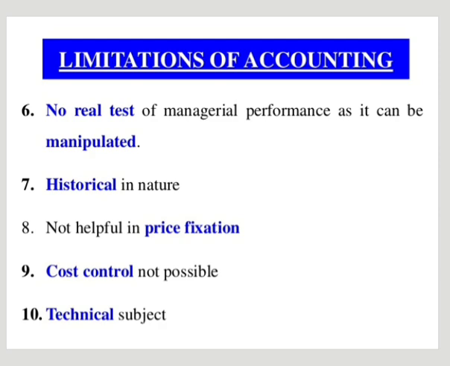So it is historical in nature. It is not useful in future. Then not helpful in price fixation. Then cost control not possible. On the basis of the accounting, we can't control the price because it records the past data only. It is historical in nature, so cost control is not possible.